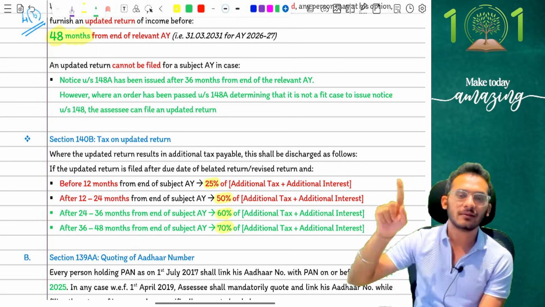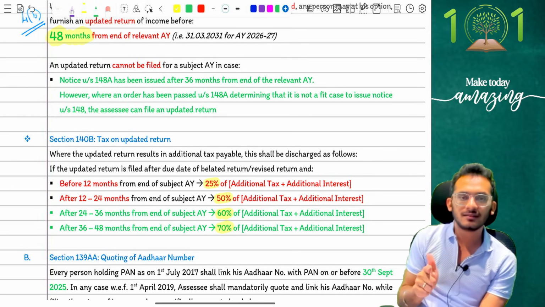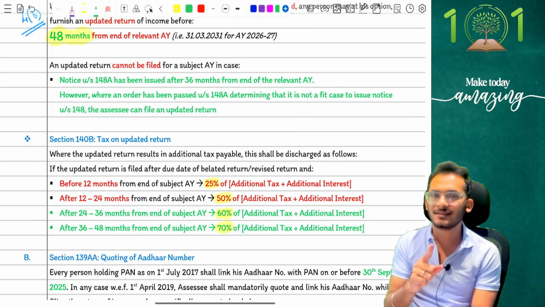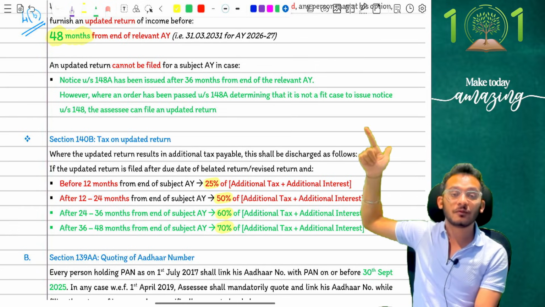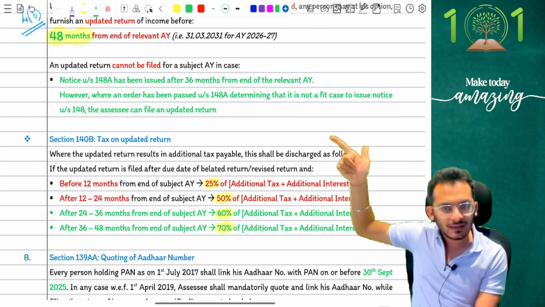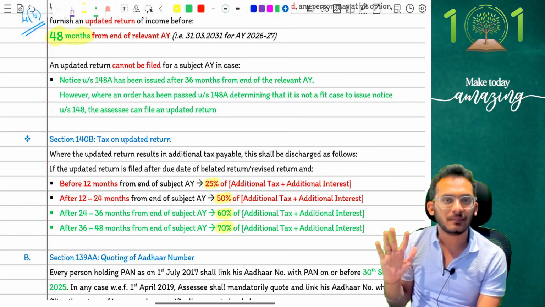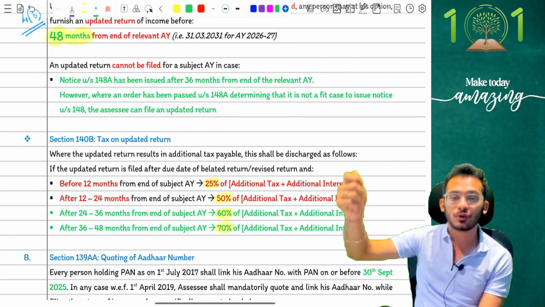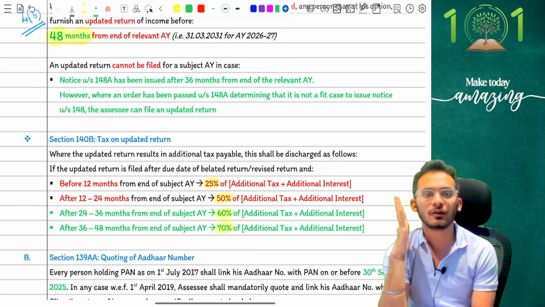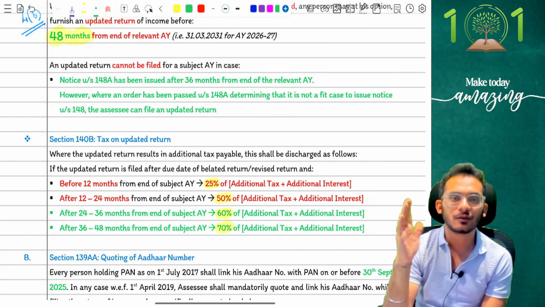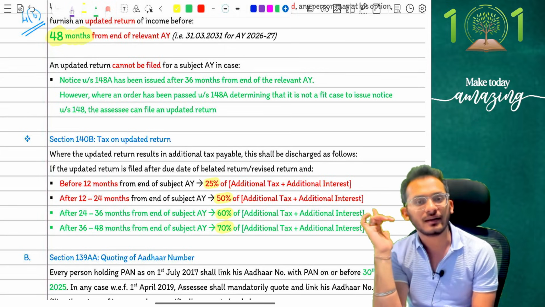To add that flavor, income tax has now come and said, if at any point of time a reassessment notice is issued on you. Now, what is reassessment notice? It is CA final syllabus, not for you, but just to clarify, if any assessment notice in the form of reassessment has been issued on you, then that is also a reason for which you cannot file an updated return. I will not permit you to file an updated return if a reassessment notice is issued to you and is pending on this date. If it is not pending, it is disposed of, then different conversation. But as long as assessment is going on, no permission for you to file an updated return. That period will not be taken into consideration.